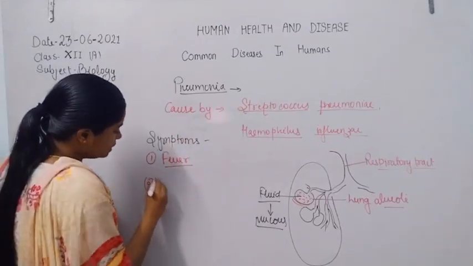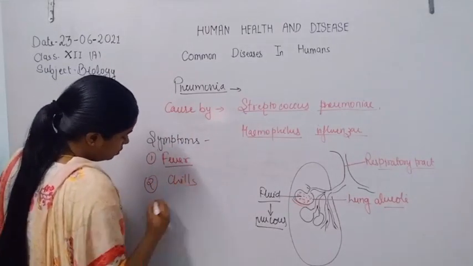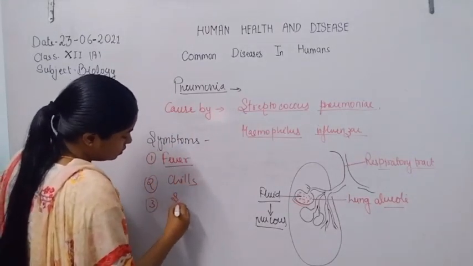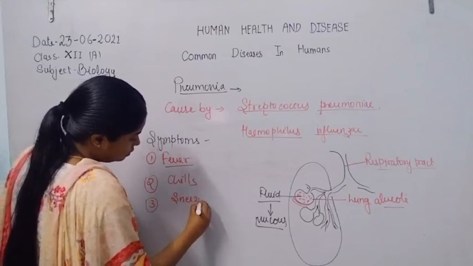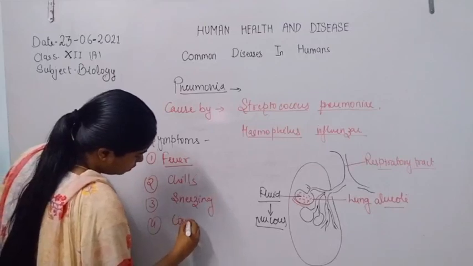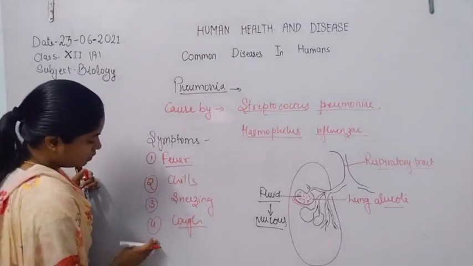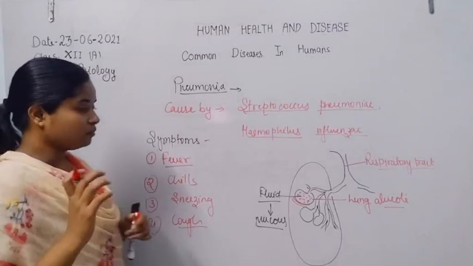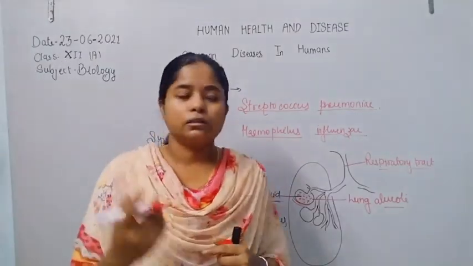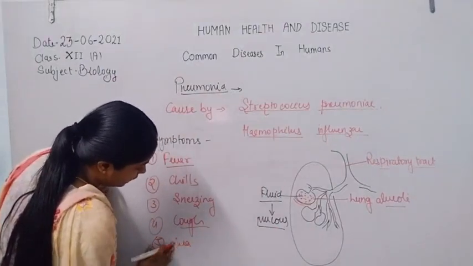Second is some chills. Third is sneezing. Fourth is cough, and fifth is headache.